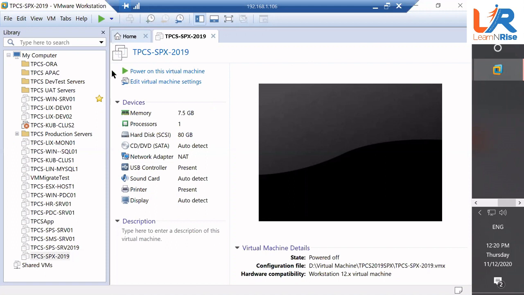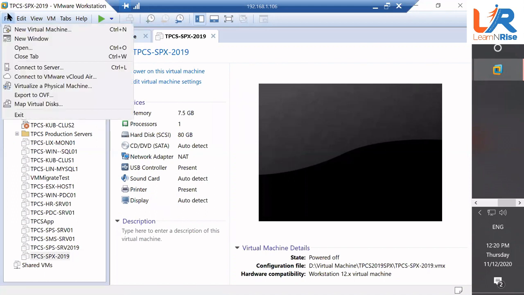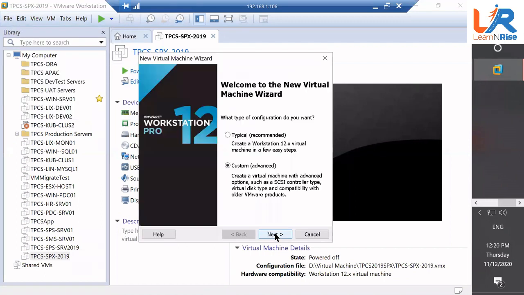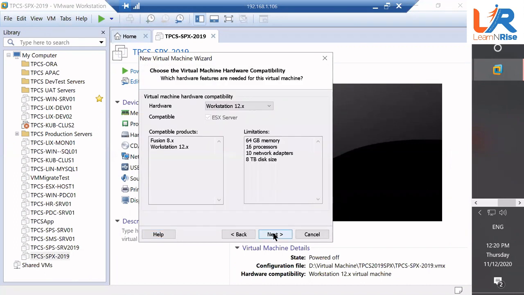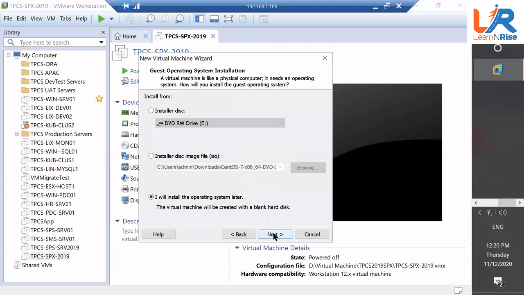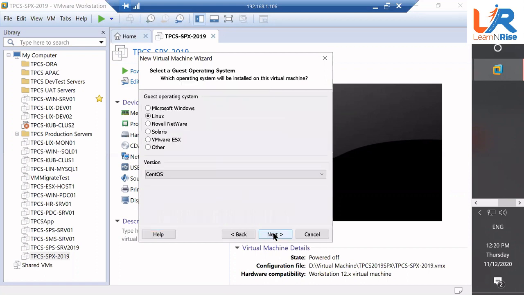Click New Virtual Machine. Say next. Custom, right? Just say next. Just say next. What do we want to deploy? I want to deploy a Windows server. So select Windows.